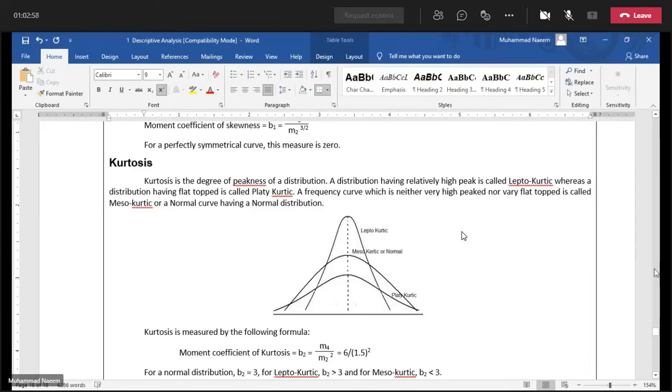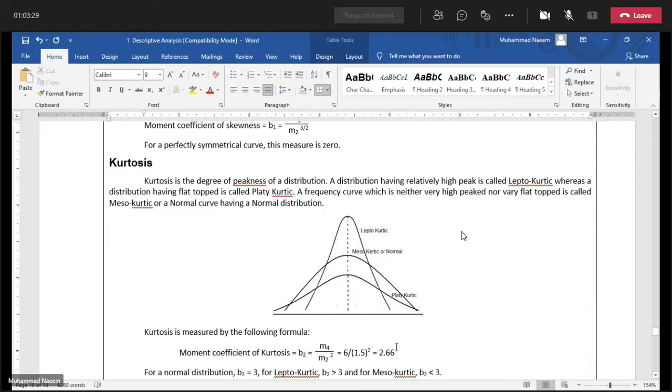So simplify. 6 divided by 2.25. The answer is 2.66.